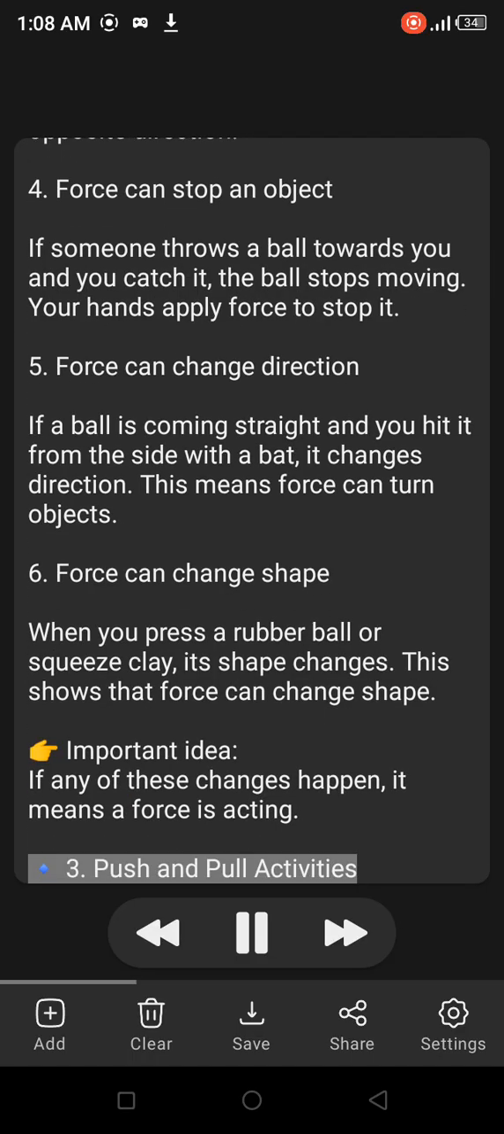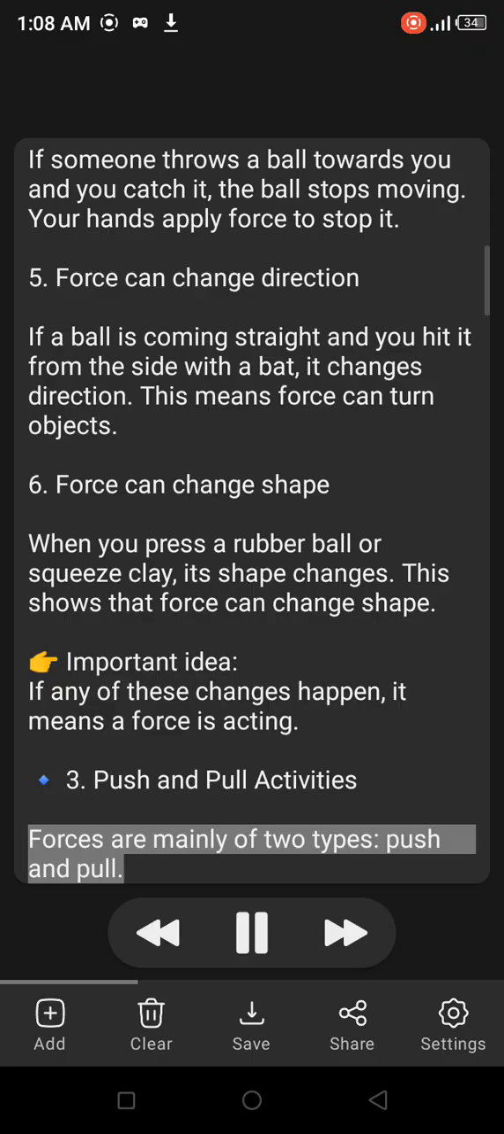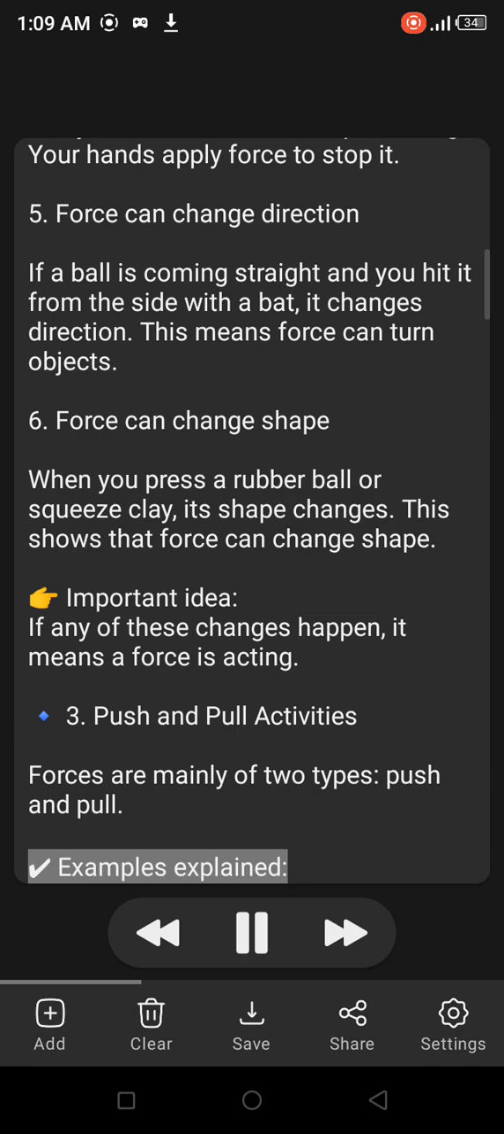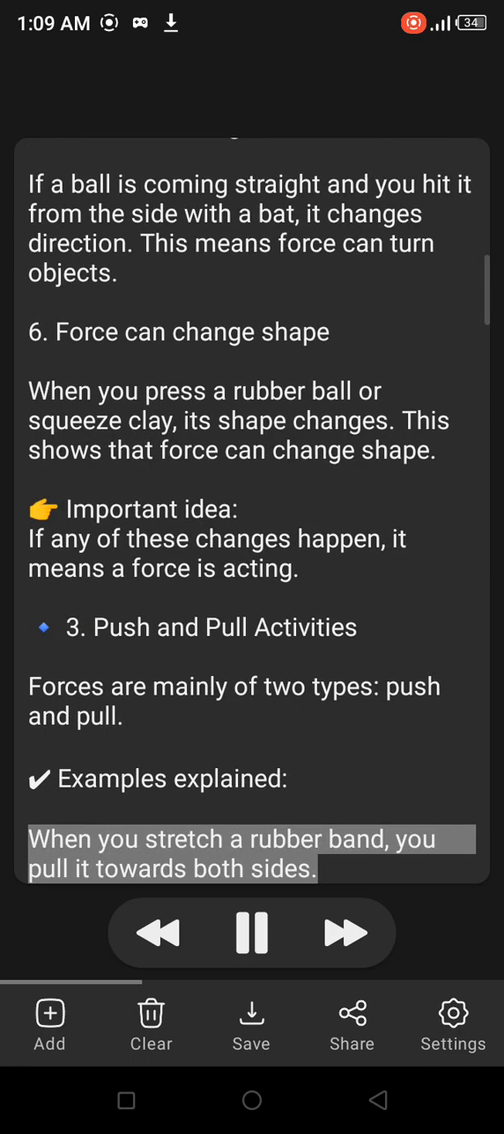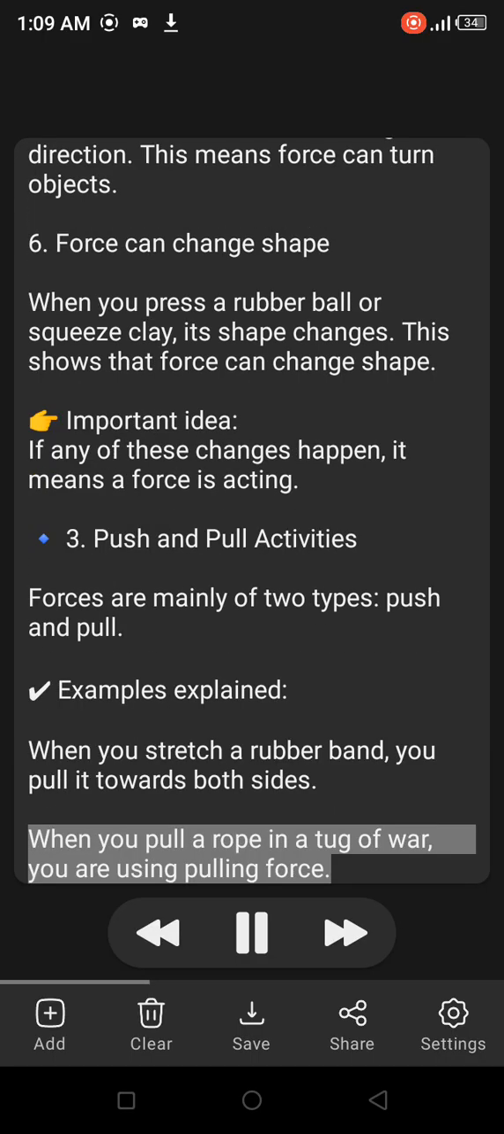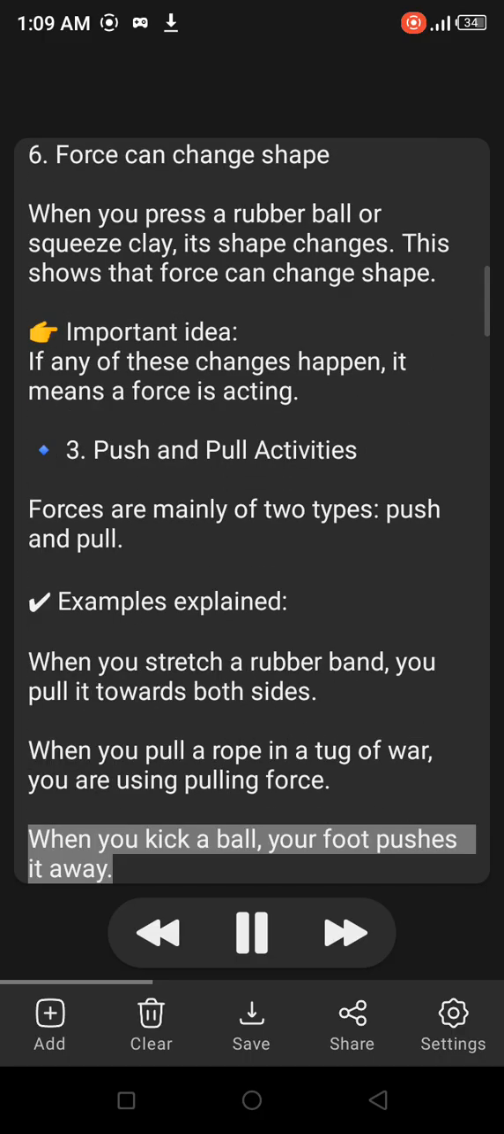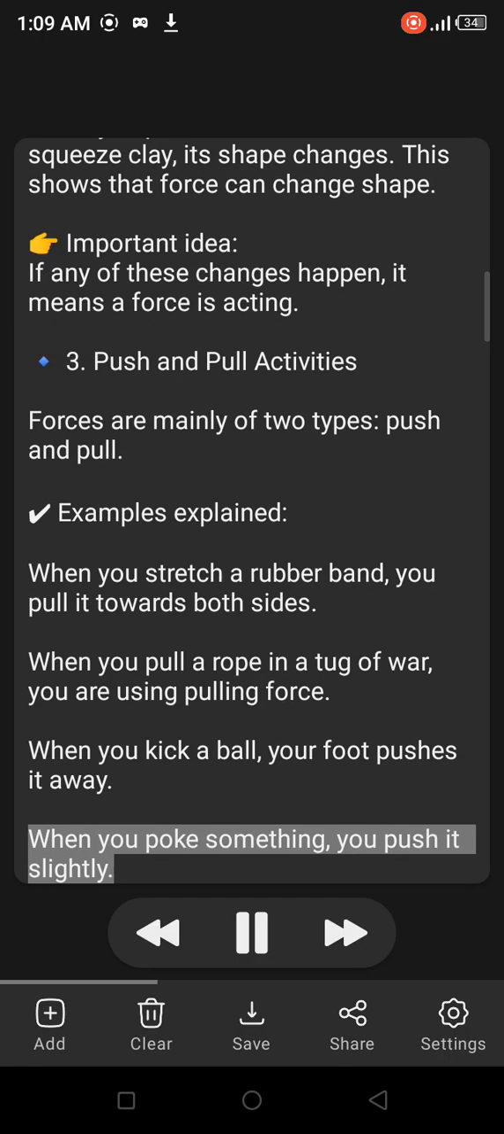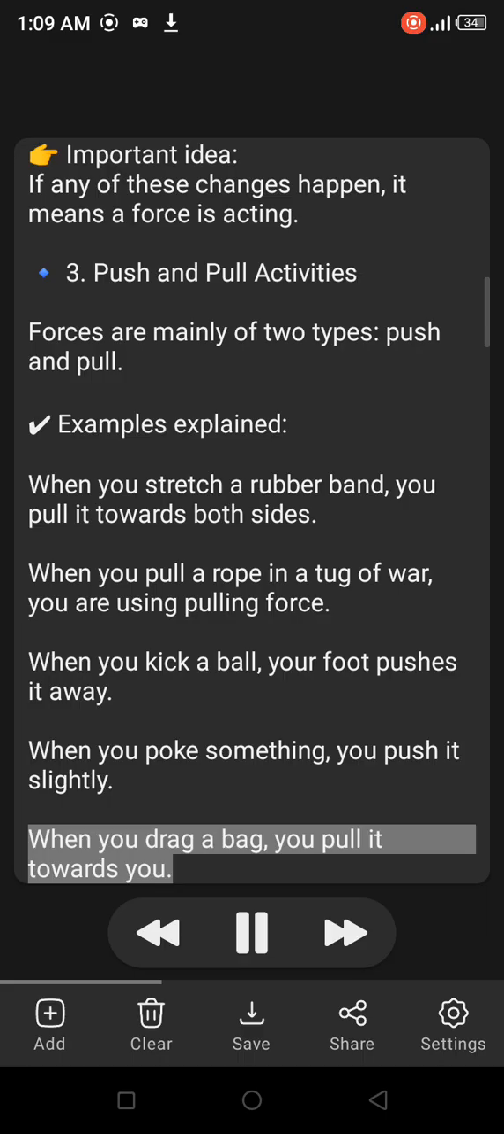3. Push and pull activities. Forces are mainly of two types, push and pull. Examples explained: when you stretch a rubber band, you pull it towards both sides. When you pull a rope in a tug of war, you are using pulling force. When you kick a ball, your foot pushes it away. When you poke something, you push it slightly. When you drag a bag, you pull it towards you.